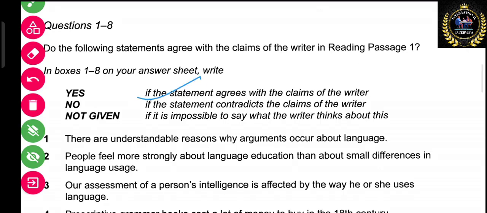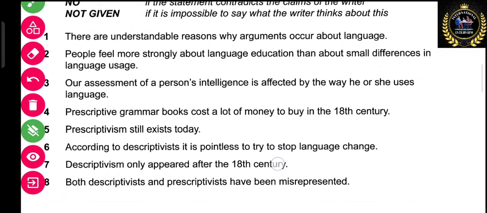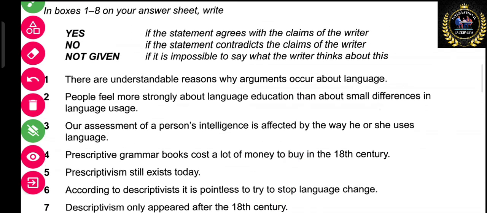yes, no, not given. As we can see here, we have 1 to 8 questions in total. Until now we have done the reading in which we have seen true, false, not given, but today we are going to do yes, no, not given. Yes, no, not given, what does it mean?